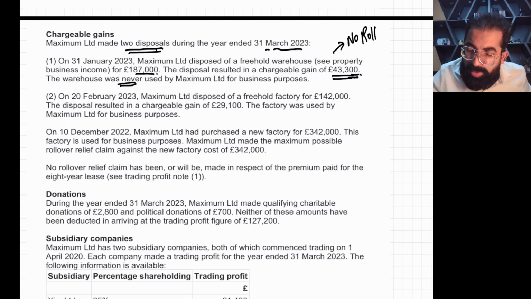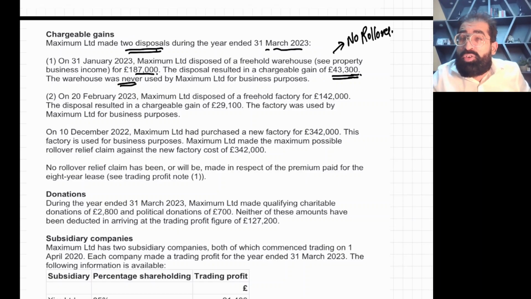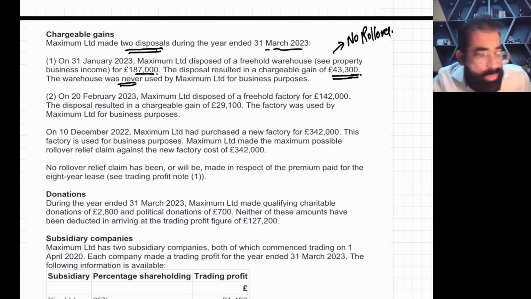Hope you remember the chapter of business relief. Here there is no business use, so no rollover. So this gain is fully taxable. You need to add this gain in your gains list.